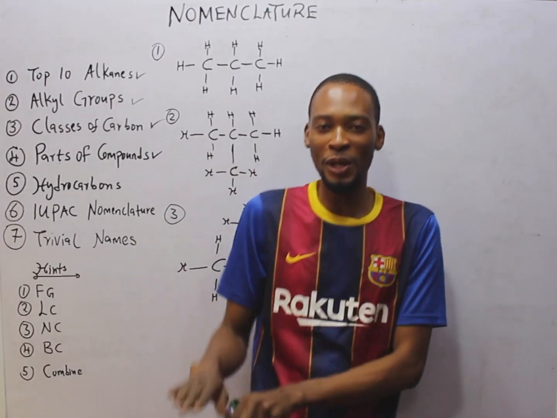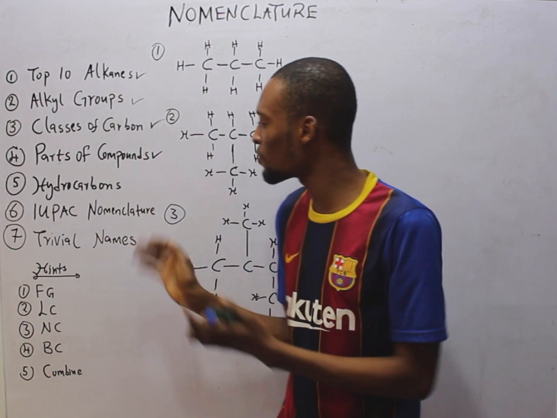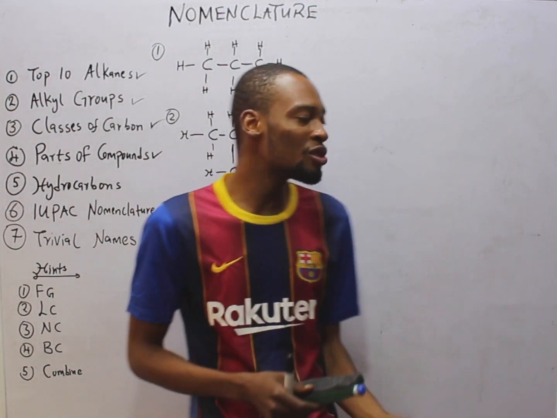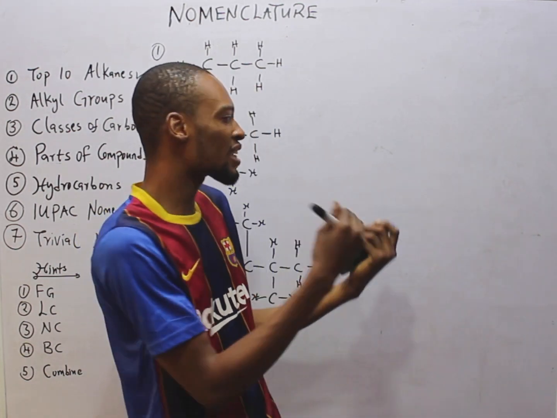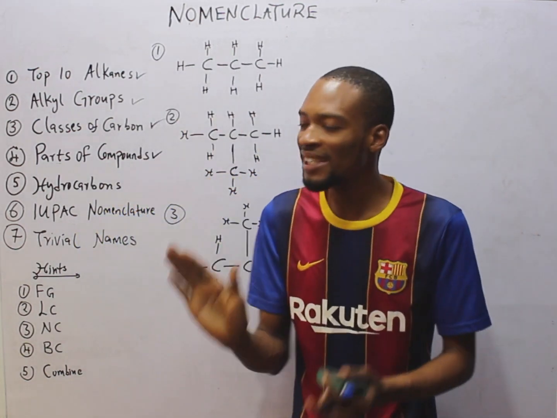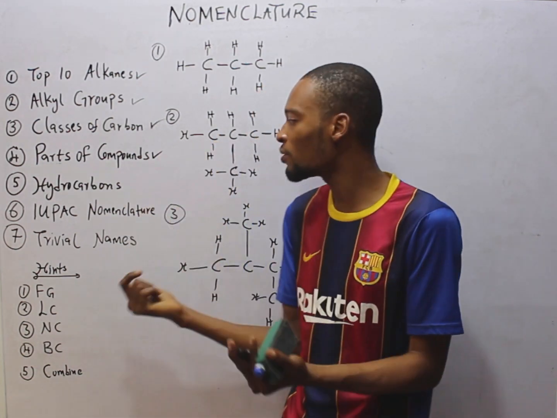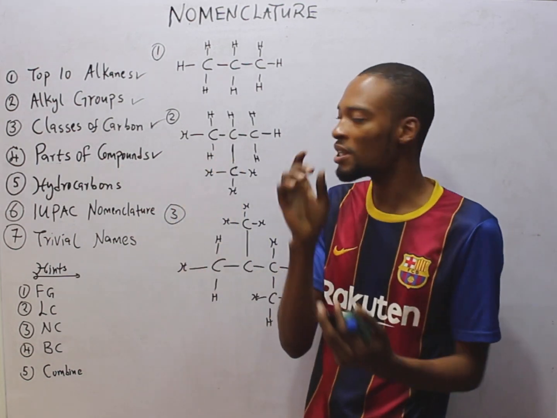We started from the bottom, now we are here. So the next is hydrocarbons. Remember, I told you that organic chemistry is divided into hydrocarbons and non-hydrocarbons. Hydrocarbons are compounds containing carbon and hydrogen alone, and non-hydrocarbons contain carbon, hydrogen, and other elements.